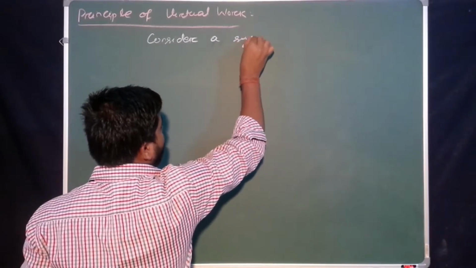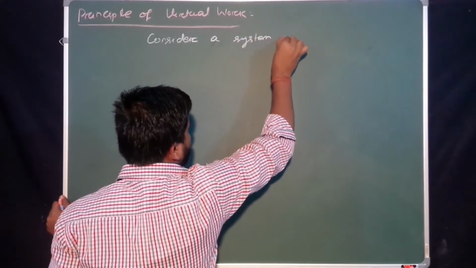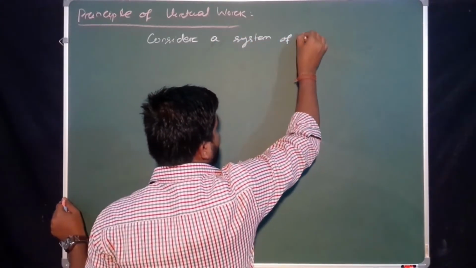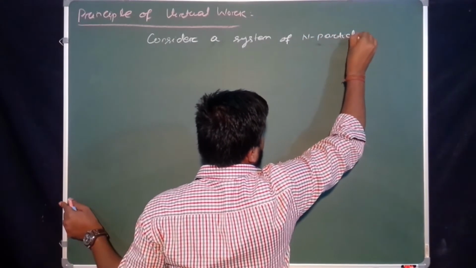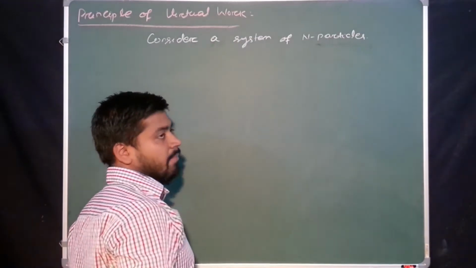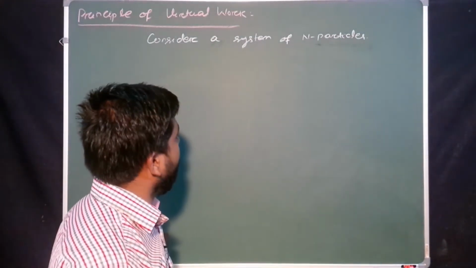Let us consider a system of n particles. Consider a system of n particles.